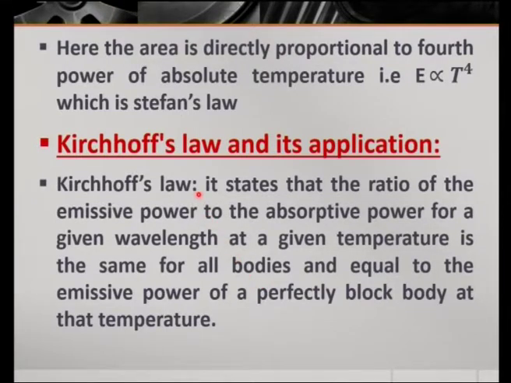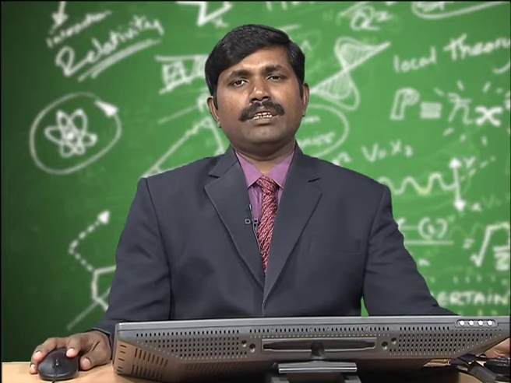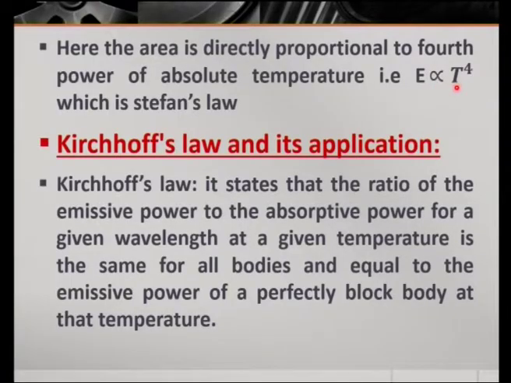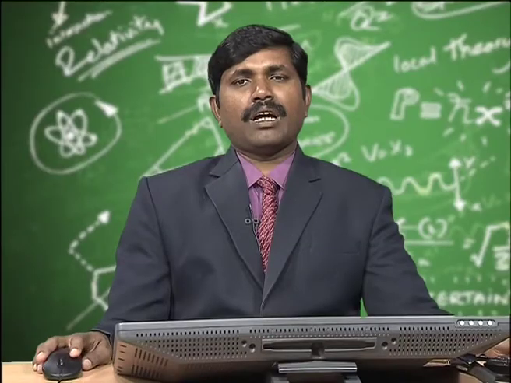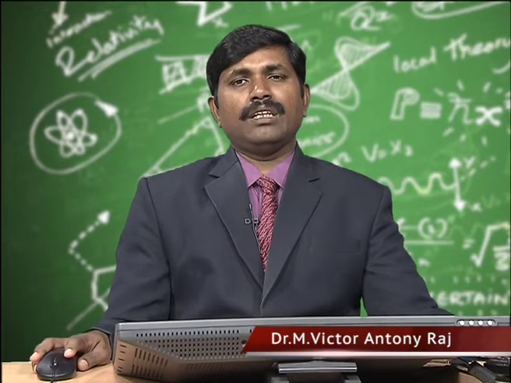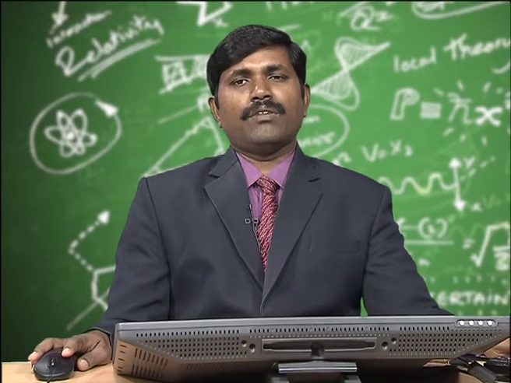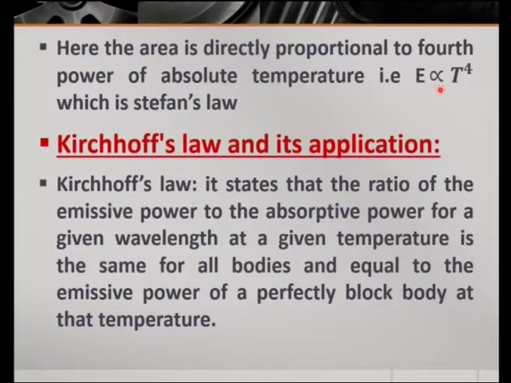Here the area is directly proportional to the 4th power of absolute temperature. Area talks about the energy emitted by the black body. So, energy is directly proportional to T power 4, which is Stefan's law. Stefan's law is stated as E is equal to sigma T power 4, where sigma is Stefan's constant, that is, the energy is directly proportional to the 4th power of the absolute temperature.